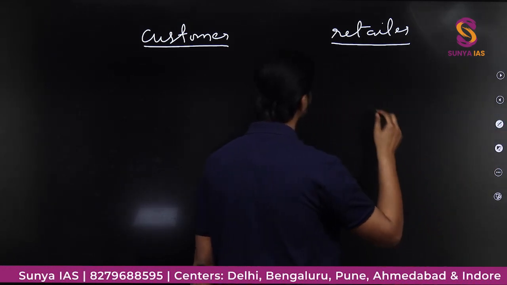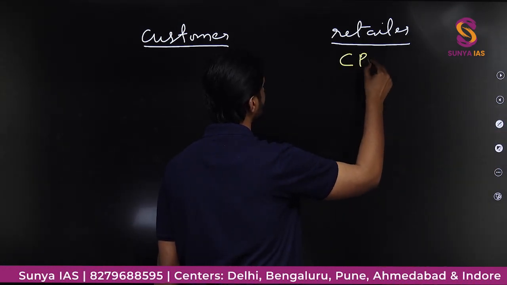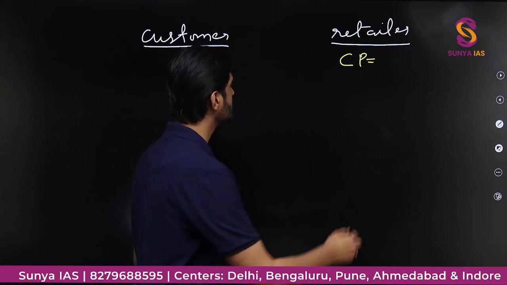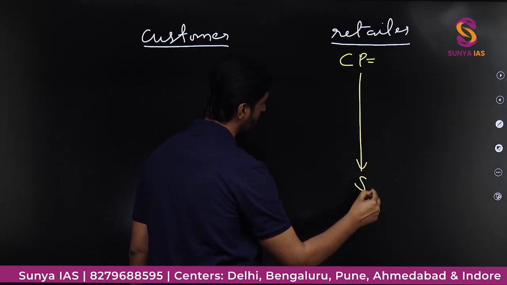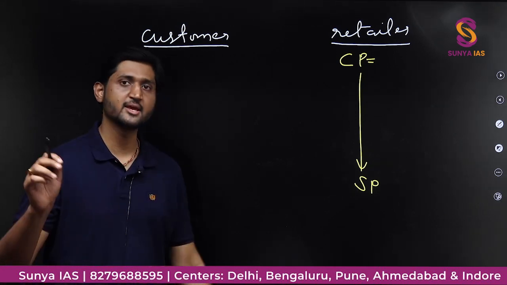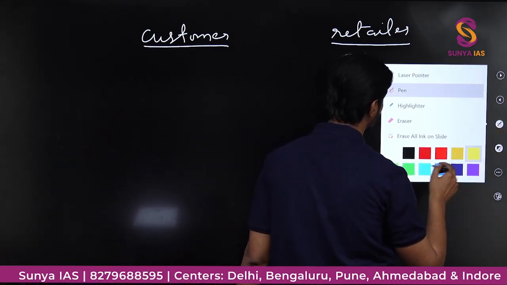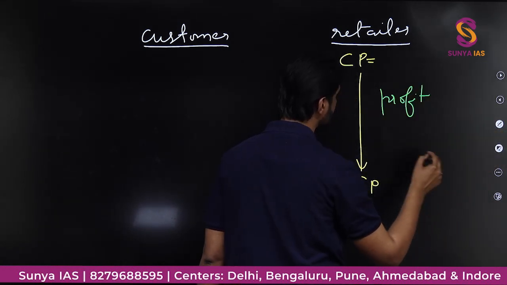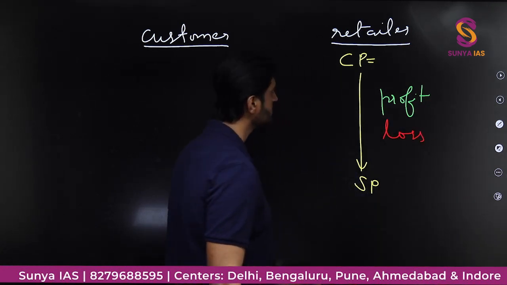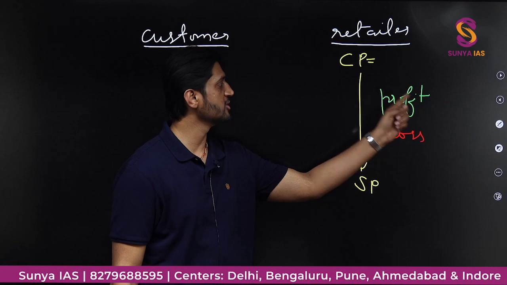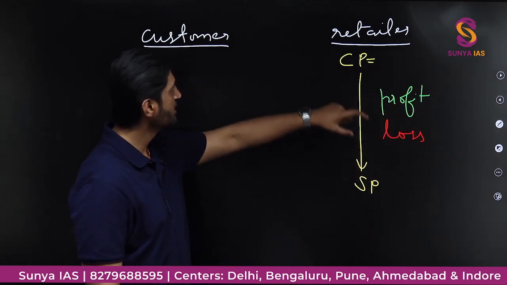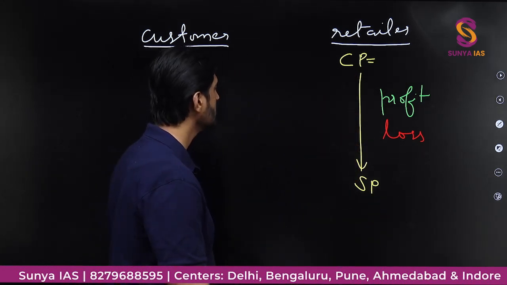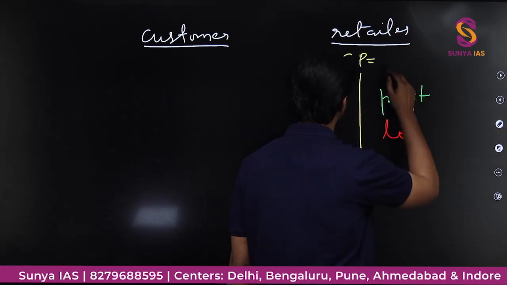Obviously, the retailer is doing what? He is purchasing the goods from some wholesaler, and that price is called the cost price. Then he is selling his particular good at the selling price, and while selling he can have two chances. Either he can make a profit or he can make a loss. If the selling price is greater than the cost price, he is making a profit. On the contrary, if the selling price is less than the cost price, he is making a loss. That is the basic idea. So this is the very base of profit and loss.